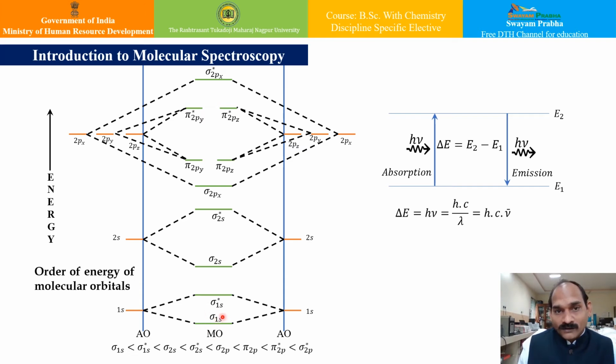If one of the bonding electrons absorbs a photon that has just sufficient energy to cross the barrier, it will be promoted and moved into the destabilized antibonding orbital. Getting the point? From this level to this level. So what will happen? It will cause the bond between the atoms to break, because it has shifted from bonding to antibonding.